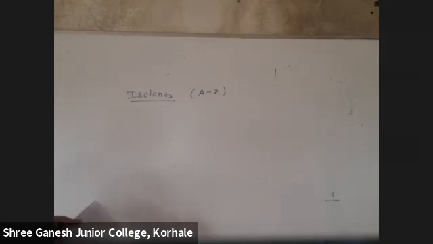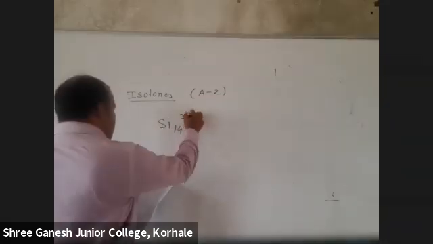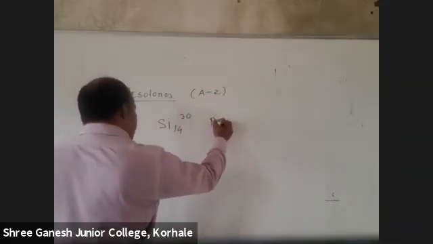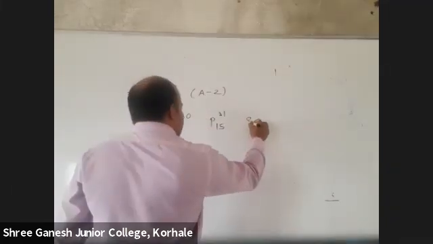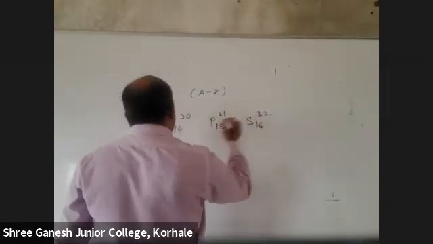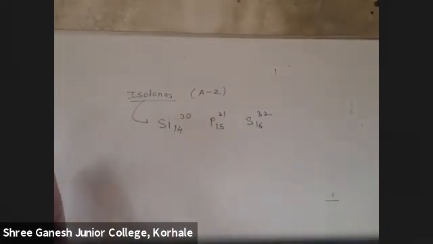Okay, so silicon 14, 30, phosphorus 15, 31, sulfur 16, 32. All these are isotones of each other.